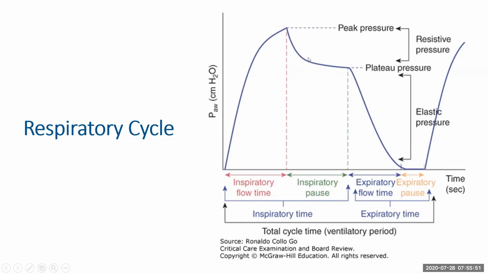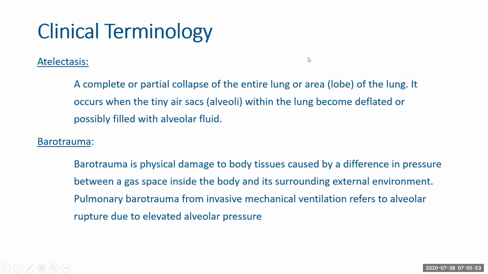Now I would like to get into some of the harms that can come in mechanical ventilation if not properly used. The first of these is atelectasis. This is the partial or complete collapse of an entire lung or area of the lobe. It occurs when tiny air sacs like the alveoli within the lung become deflated or possibly filled with alveolar fluid.